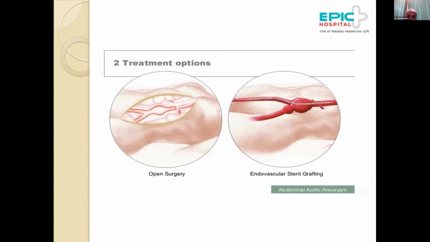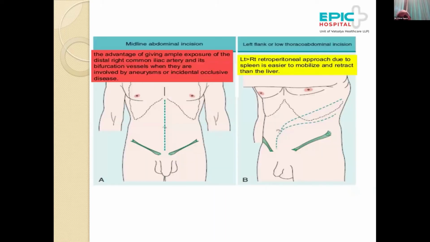So as has already been discussed, there are 2 surgical options for these patients, either open or endovascular. Open surgeries can be done by 2 approaches. One can be trans-abdominal approach, and the other one is retroperitoneal approach. So with the trans-abdominal approach, the advantage is we get clear access to the iliacs, because in quite a number of these patients, the iliacs are also involved.